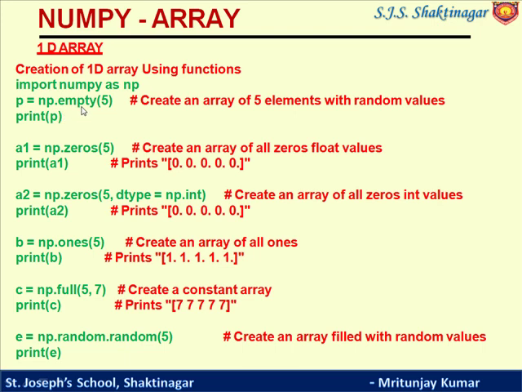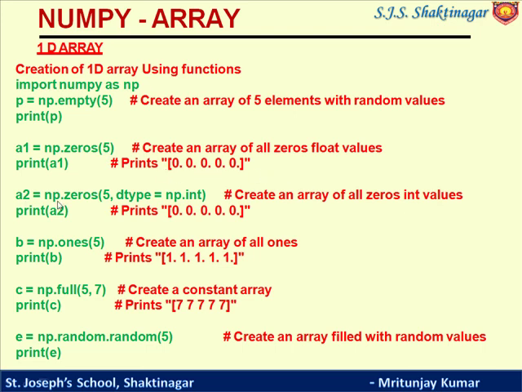So the empty function is used to create an empty array with random values. This 5 determines the number of elements to be stored, that is, the size of the array. Similarly, np.zeros(5) means zeros is a function that will create an array with initial value 0, that is, it will print 0 0 0 like this.